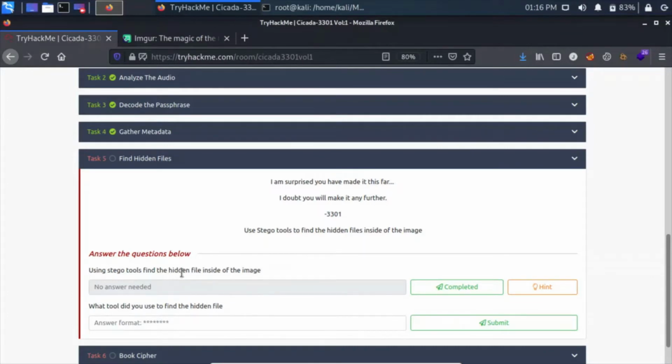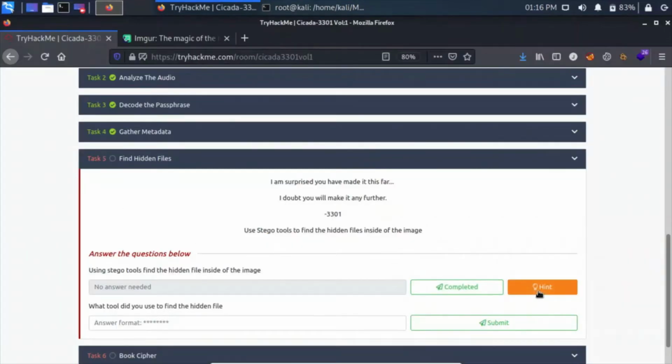Use Stego tools. Find the hidden file inside of the image. I guess binwalk was used, so let's see if it works or not. Binwalk image.jpeg. Okay, so maybe binwalk doesn't work here.